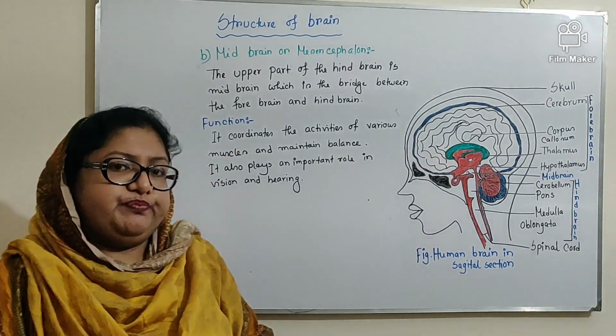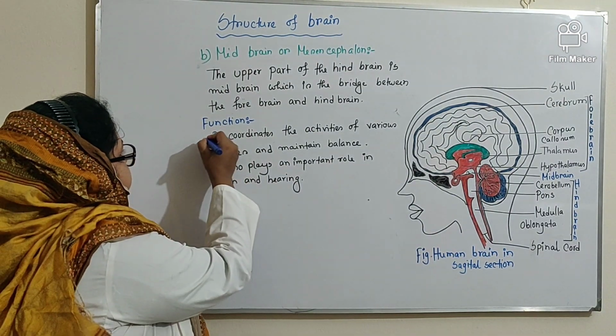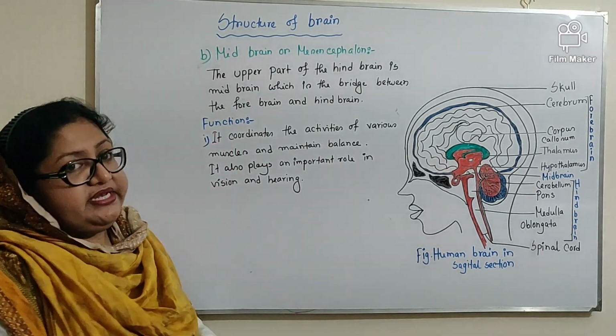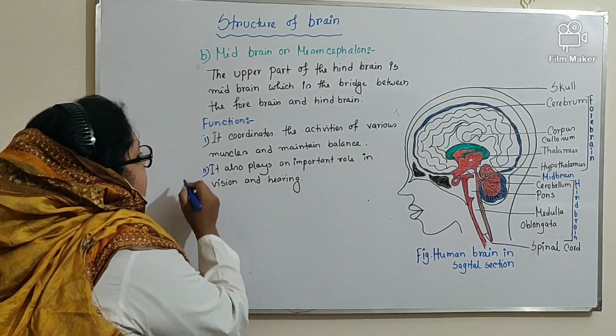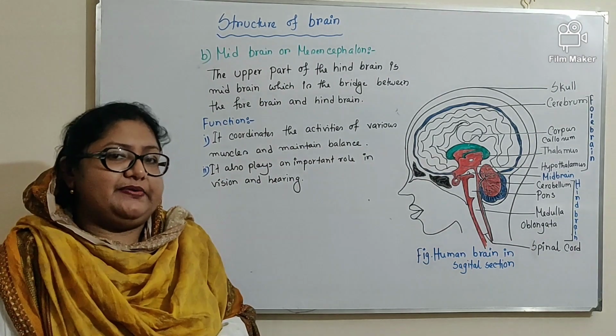Now the function of midbrain. It coordinates the activities of various muscles and maintains the balance. And the second function is it also plays an important role in vision and hearing.